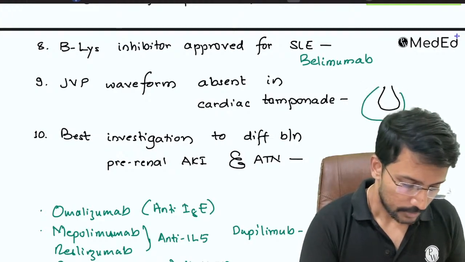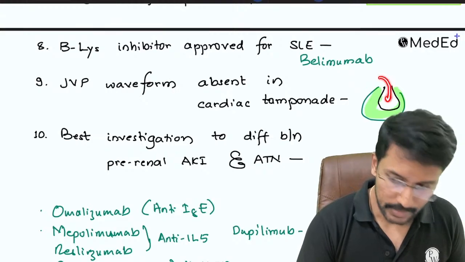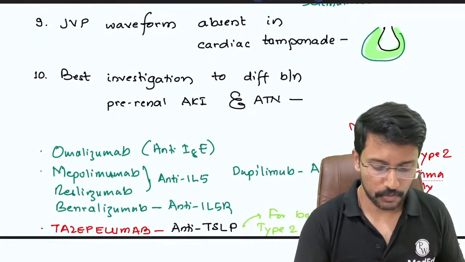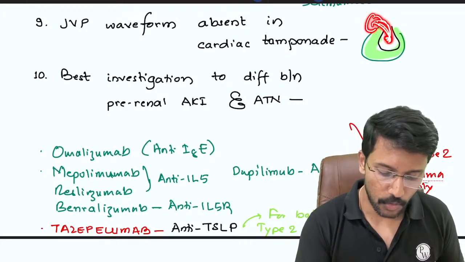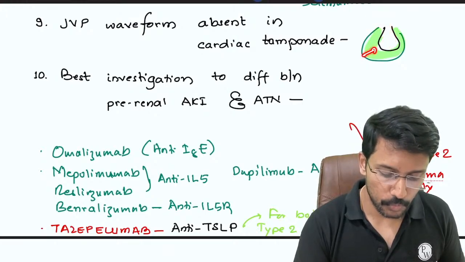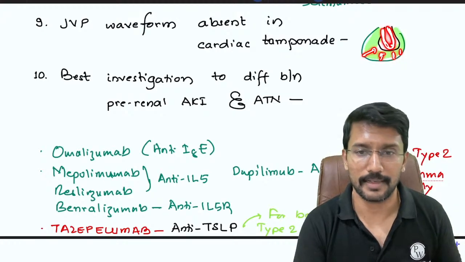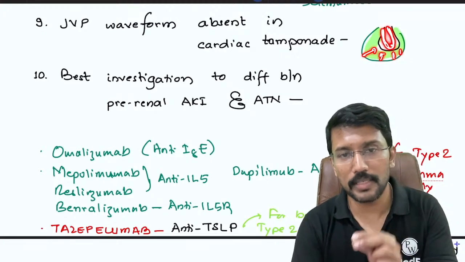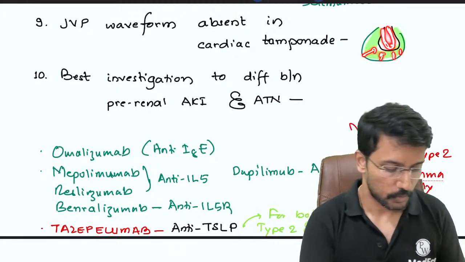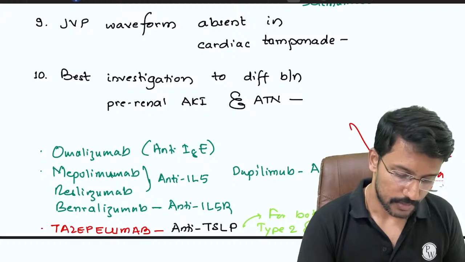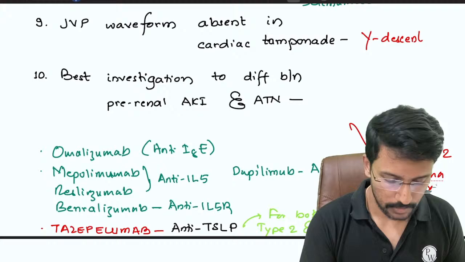This is the pericardium. There is too much fluid in the pericardium, too much to the point that when the atria fill the ventricle, there are two phases, right? The first phase of filling is what we call passive filling. After that, the atria actively contract and push the remaining blood. But because there is too much fluid in the pericardium, the ventricle will be in a collapsed state and there is no passive filling in a patient with cardiac tamponade. Passive filling on the JVP is represented by the Y wave. So if no passive filling is happening, there will be no Y wave. So in cardiac tamponade, the Y wave or Y descent will be absent.